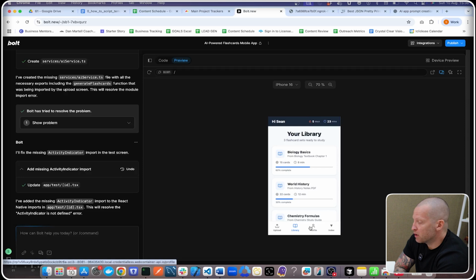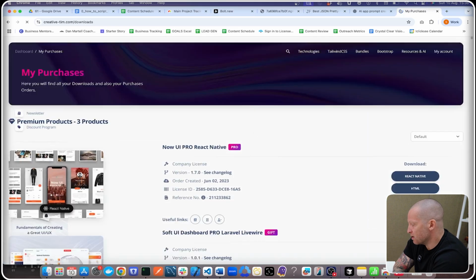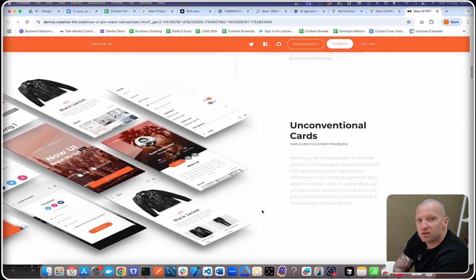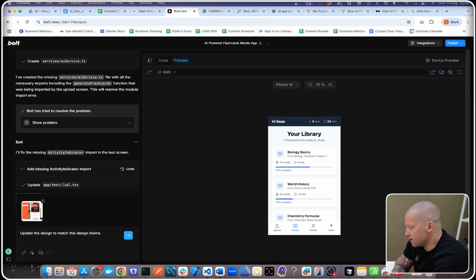So say we want to change the design, what can we do? We usually buy these UI kits just because they're very good looking. Our clients love them. So don't do this without purchasing a license to the templates. But what I'd recommend is you buy something like this. You can then take pictures. So you can use these to update the design theme.